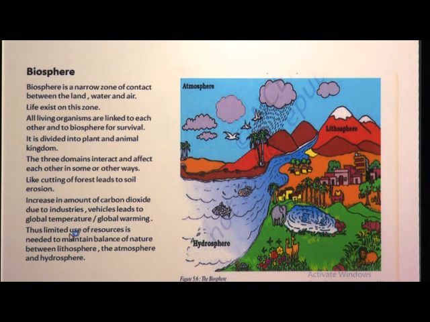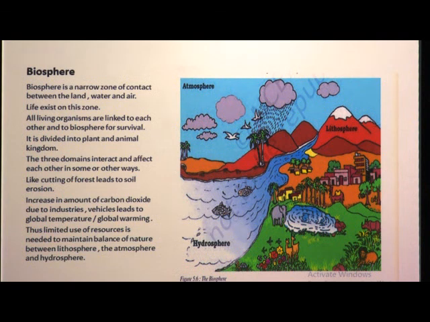So, what should we do to protect our earth? We should make limited use of these resources. The use of resources is needed to maintain the balance of nature between lithosphere, atmosphere and hydrosphere. So we have to protect our planet and take care of global warming. We have to see that there is no increase in the temperature of our planet, otherwise it will lead to global warming.